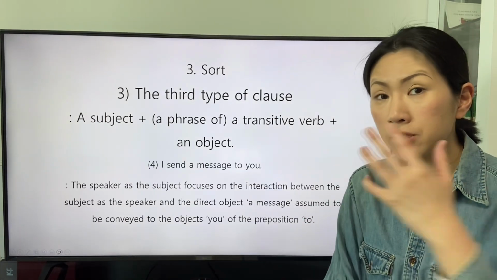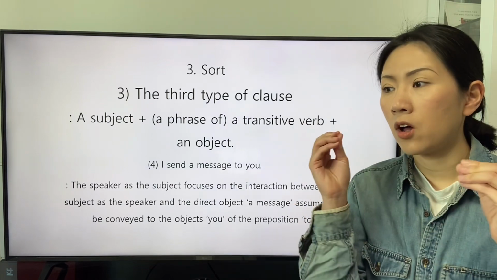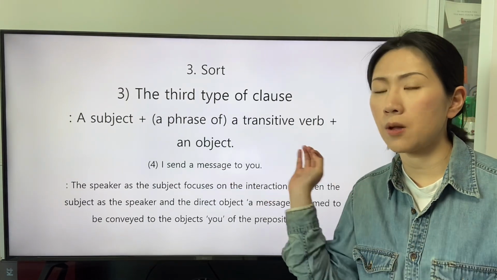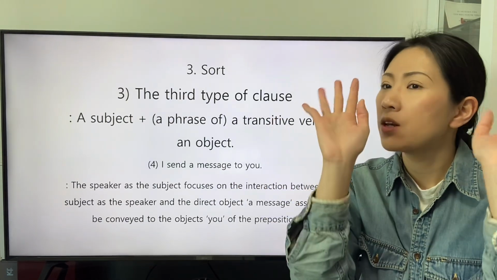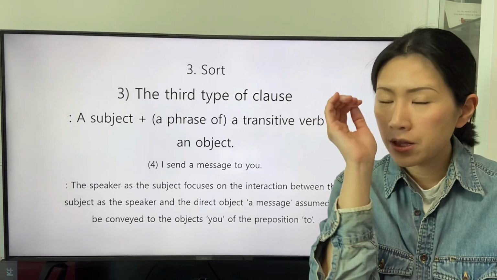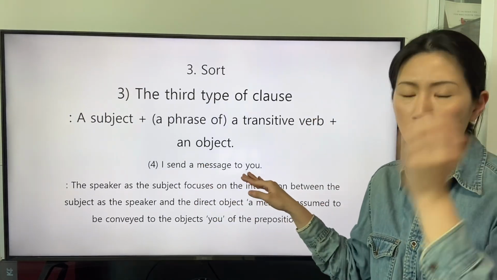There is another clause that another preposition to is applied to mediate the relationship between the direct object and the indirect object.